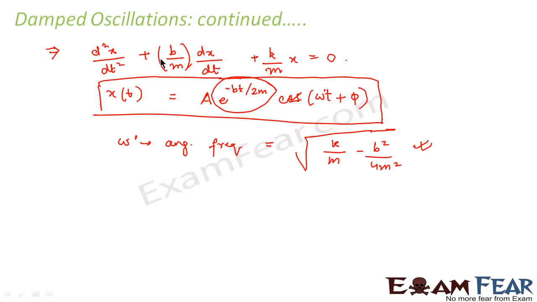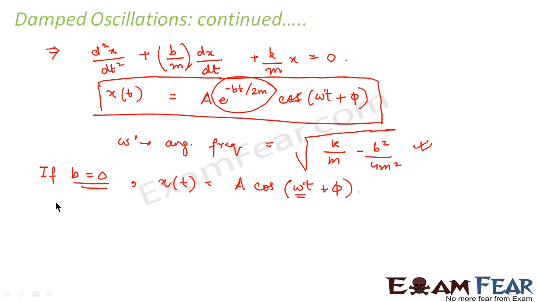So we can see in this equation that if b is equal to 0, that is, if the damping constant becomes equal to 0, then your x of t becomes the same equation as you had for simple harmonic motion without any damping, because in that case even omega dash will become root over k by m, right? Because b is 0. So you will reduce to the same equation, right? So what do we see?